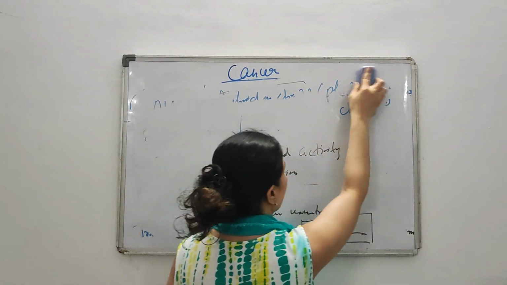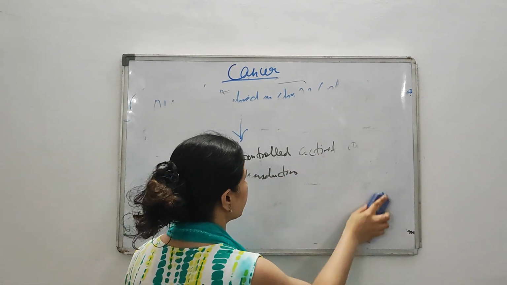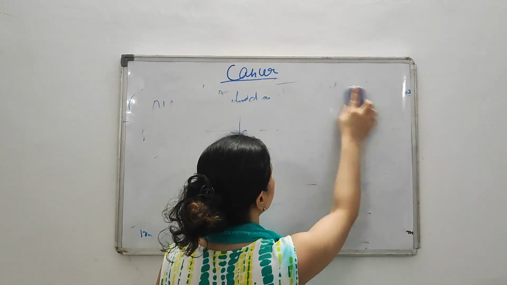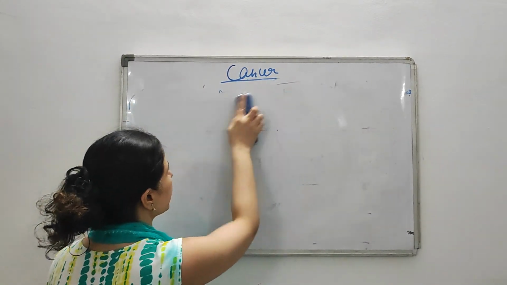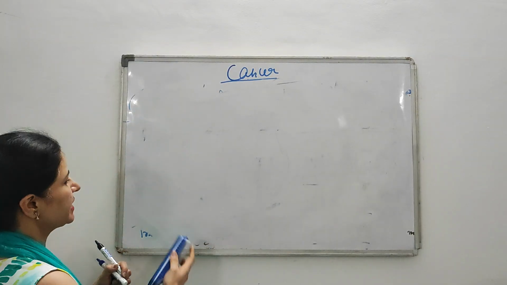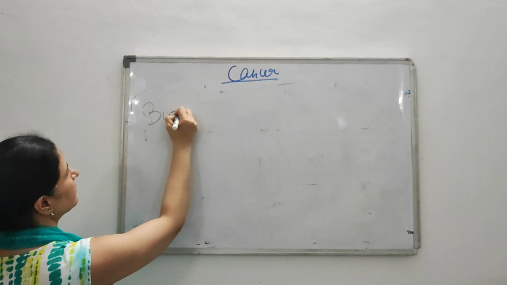And one important example you should also know is Burkitt's lymphoma. Have you heard this term Burkitt's lymphoma before? In pathology you have studied this term. Okay. How does Burkitt's lymphoma develop? A similar chromosomal translocation occurs in Burkitt's lymphoma.